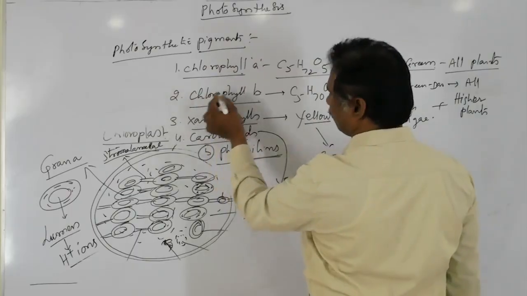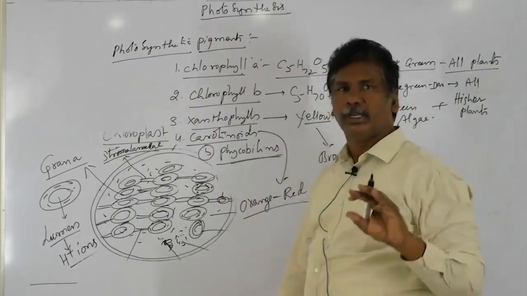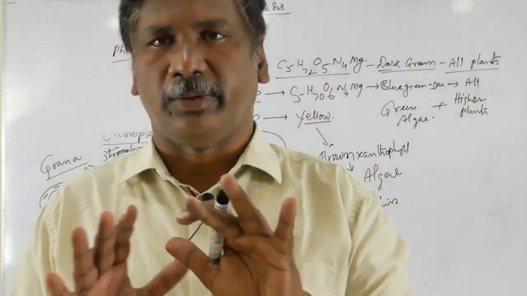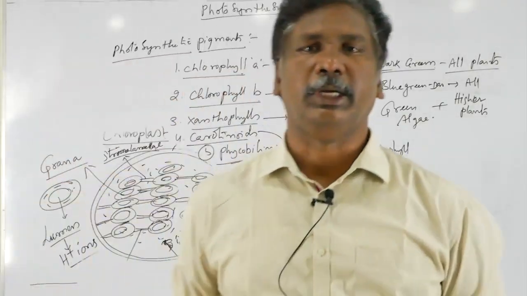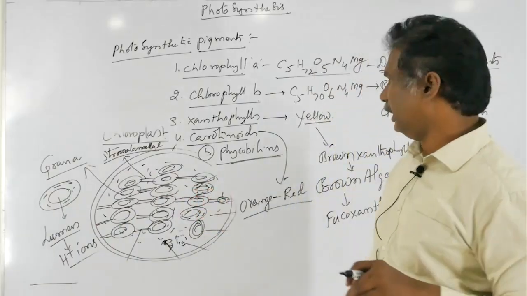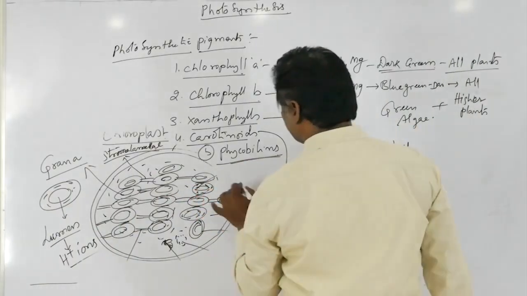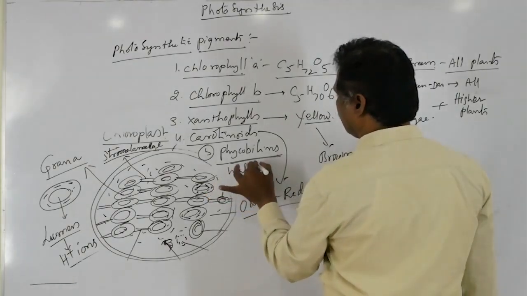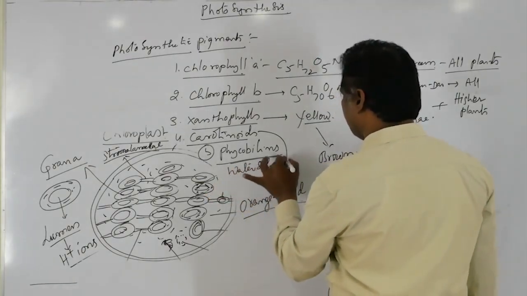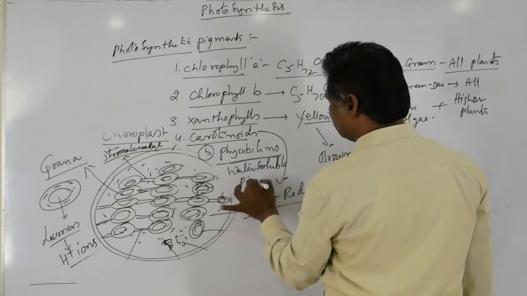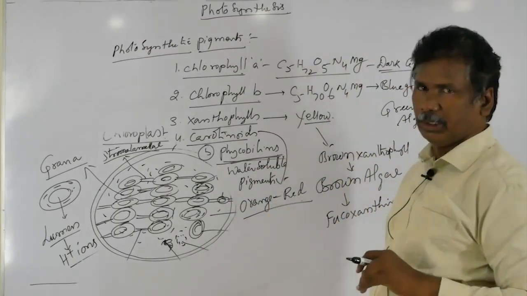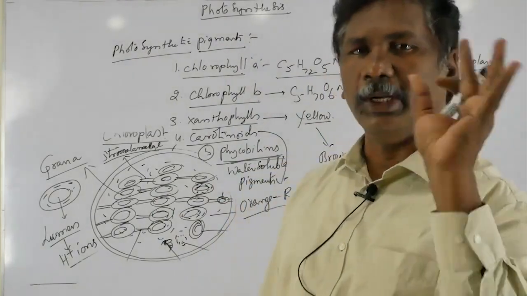All of chlorophyll A, chlorophyll B, xanthophylls and carotenoids do not dissolve in water, but only the last one, phycobilins, dissolves in water. So these are the water soluble pigments present within the plant body, called phycobilins.